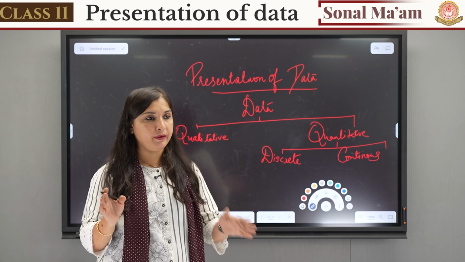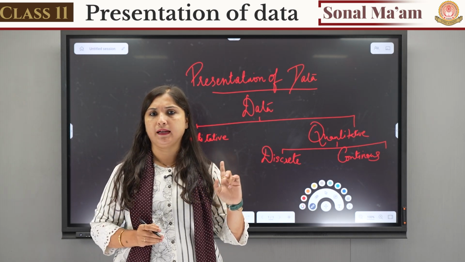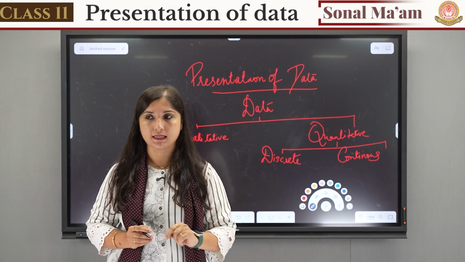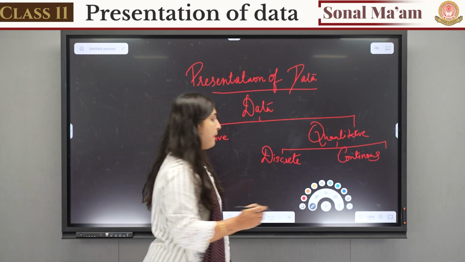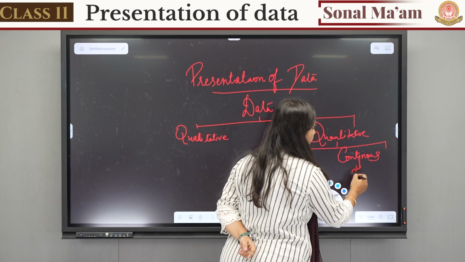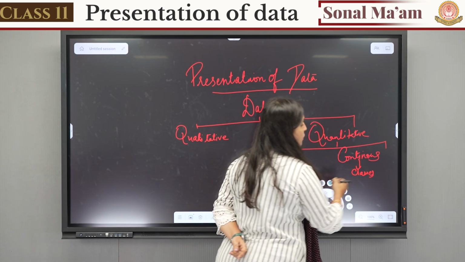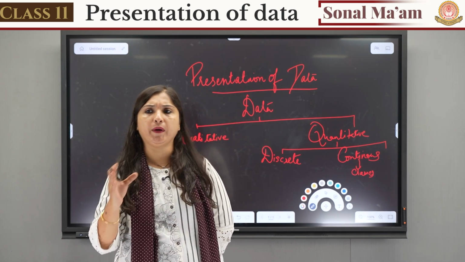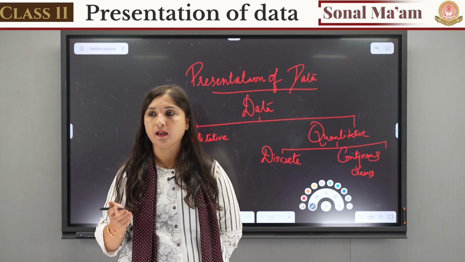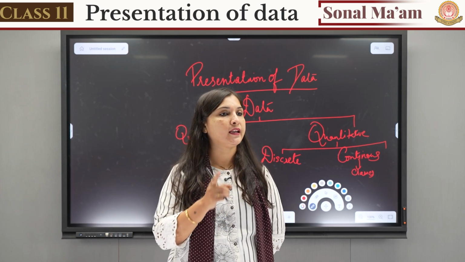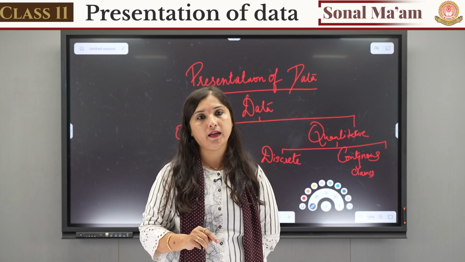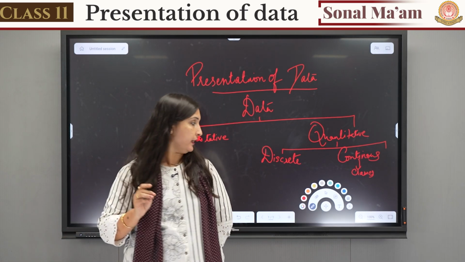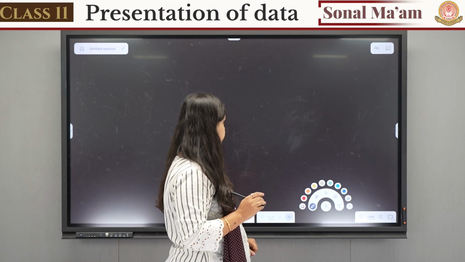Now when the data is limited, very less data, you can easily present it in the discrete form, because in discrete form we don't have any classes. But in continuous data we have classes. So continuous data is when we have classes like 10 to 20, 20 to 30, 30 to 40. These are classes, right? So continuous data is data which has classes in it, and data which does not have classes can be termed as discrete data.